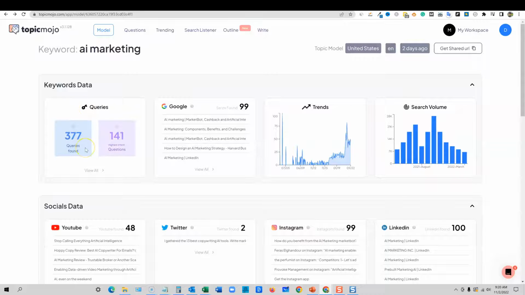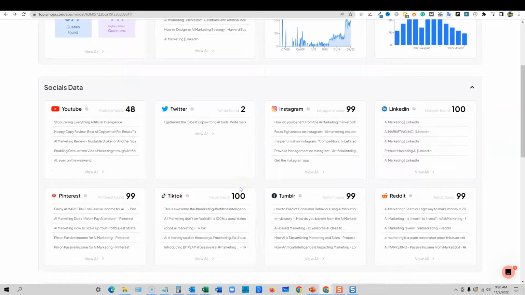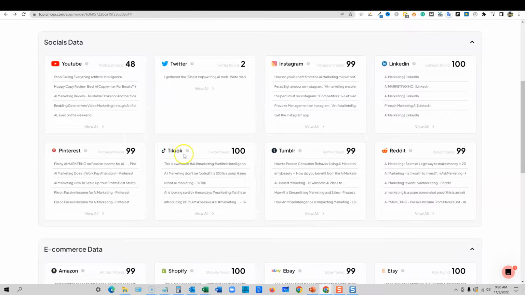That's just one module. Now you can go over, you can look specifically at Google, the Google SERPs. You can look at trends more specifically. You can look at search volume. So let's go click on the trends. Okay, so that one doesn't open up, or those two, it makes sense. It's just some snapshots, but really good analytical data.